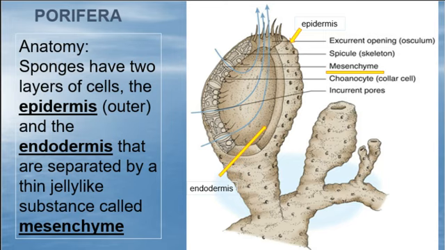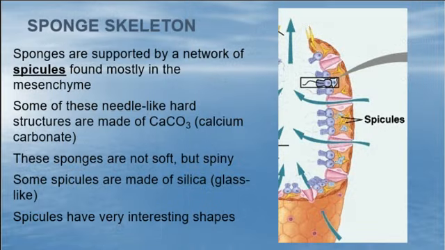Okay, so we're going to look a little more closely here. Think of this as like a sandwich, right? We have the inner part and the outer part, and in this between part is this really cool stuff. First of all, many sponges have a skeleton-like substance in there, and that's how they're able to stand up really tall like those tube ones.